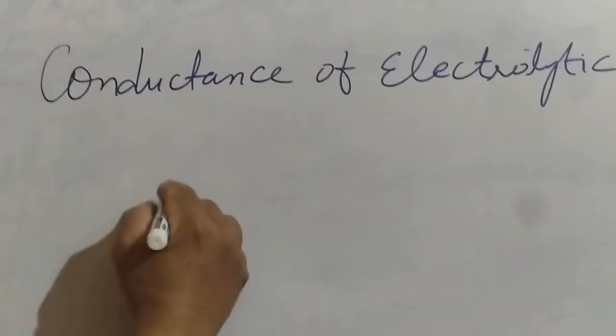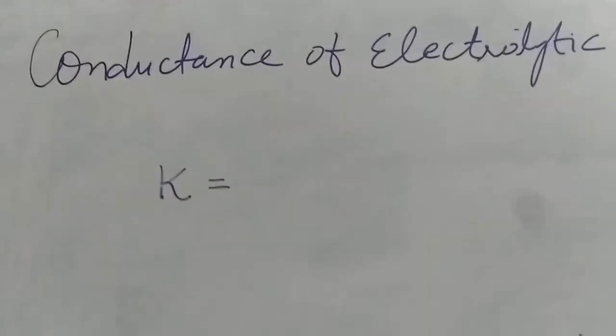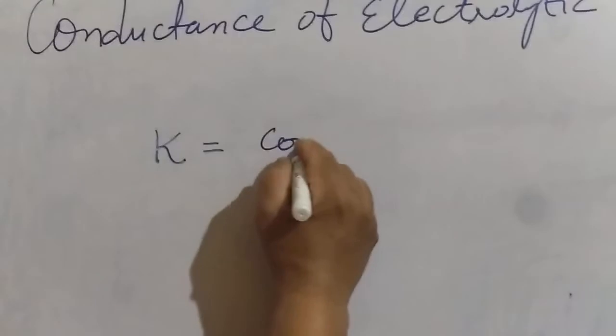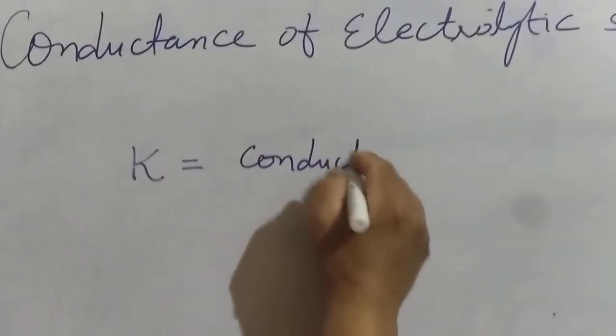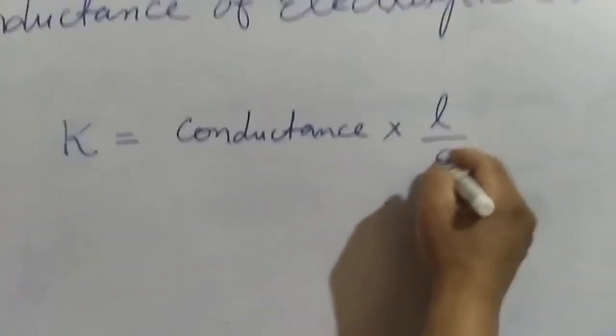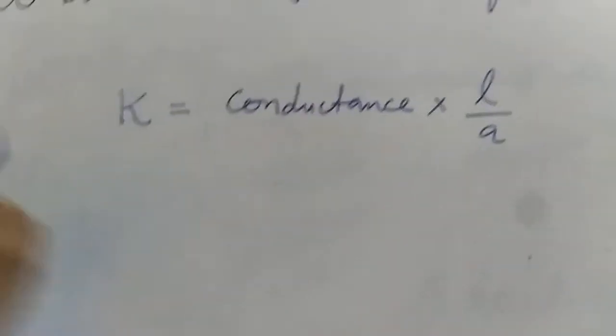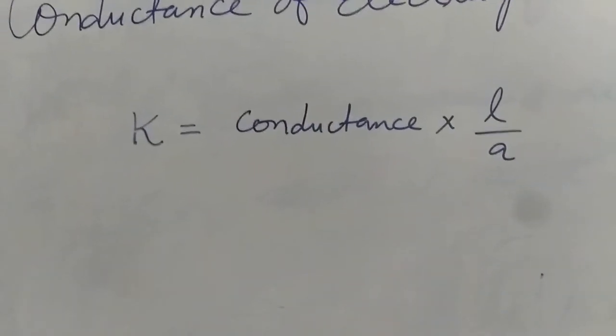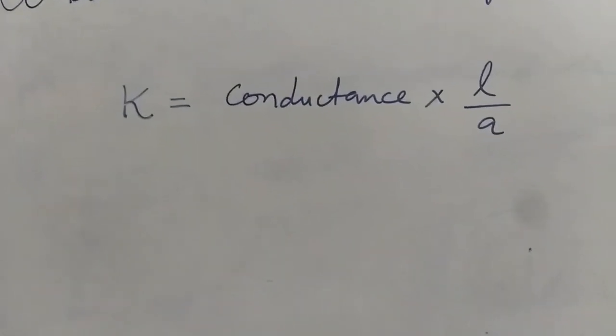So kappa is equal to conductance into L by A. Let's see the units of kappa. Conductance is the reciprocal of resistance.